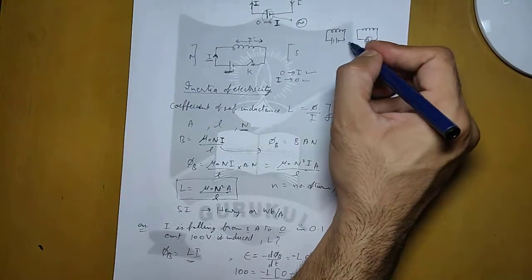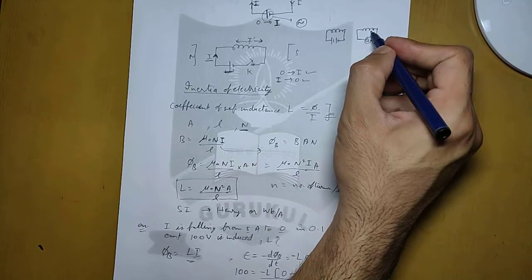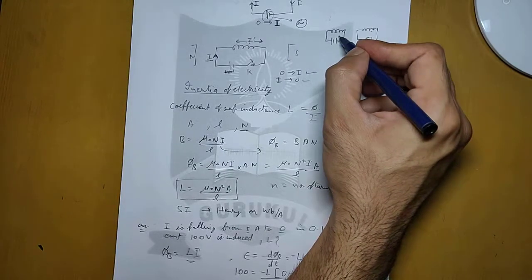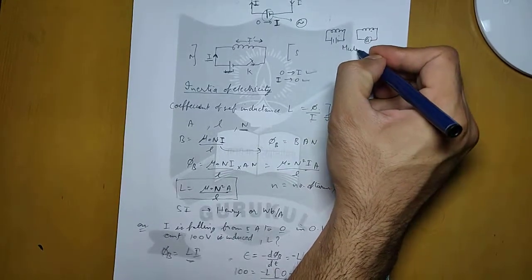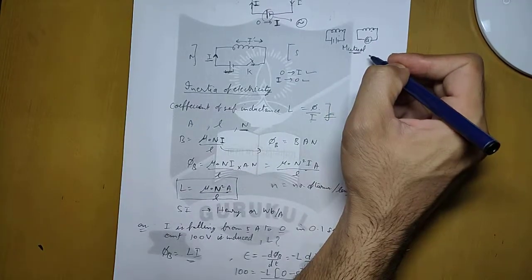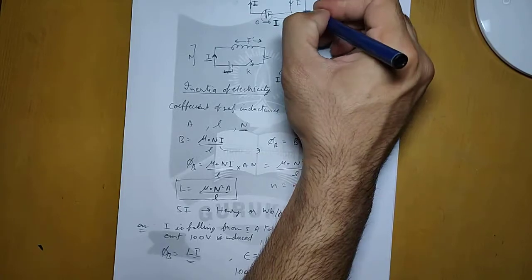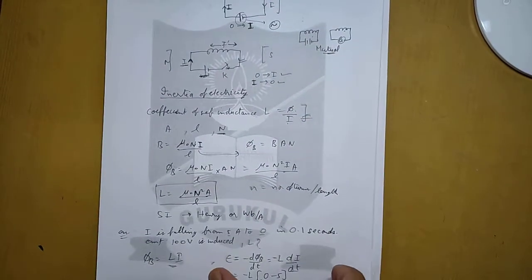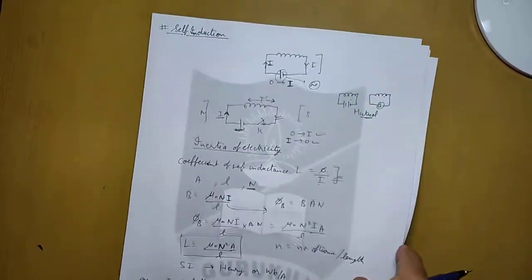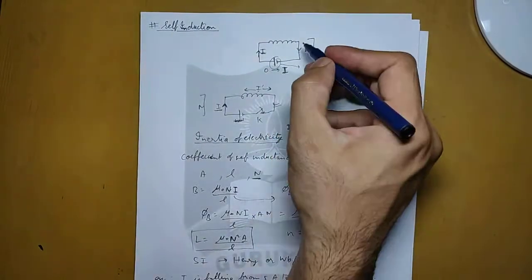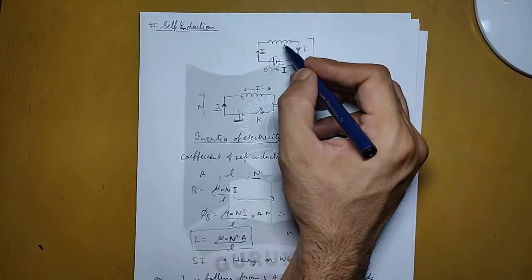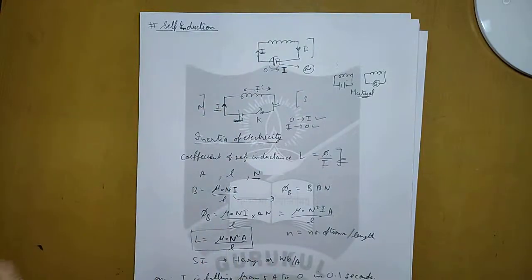Now this is not self inductance, because the induced EMF in this coil is because of some other coil. So this is called mutual inductance. This we will study later. Self inductance is because of its own current, because of the current that is flowing in the circuit. So this own current that is flowing in the circuit induces EMF, and hence it is called self induction.